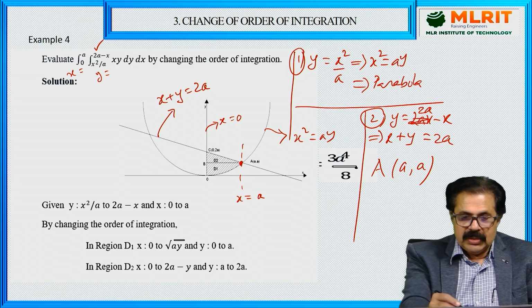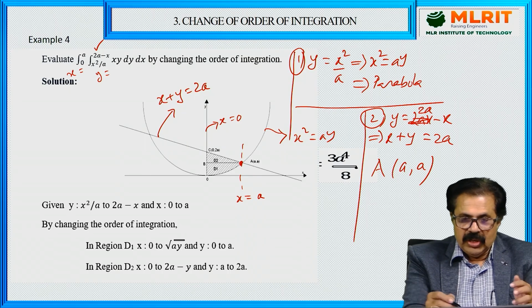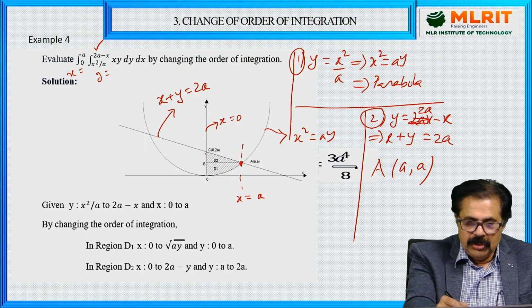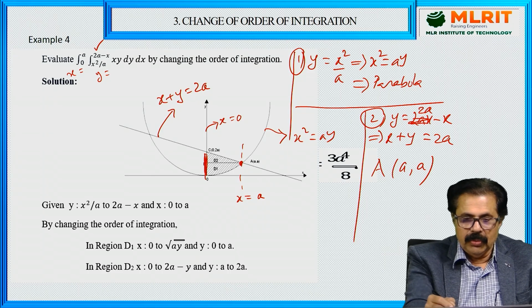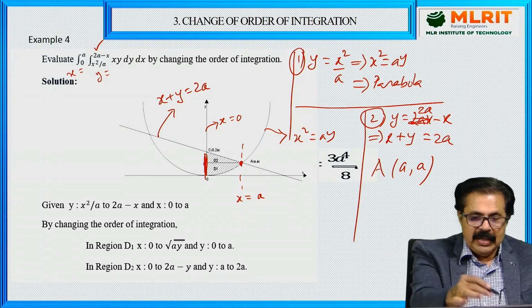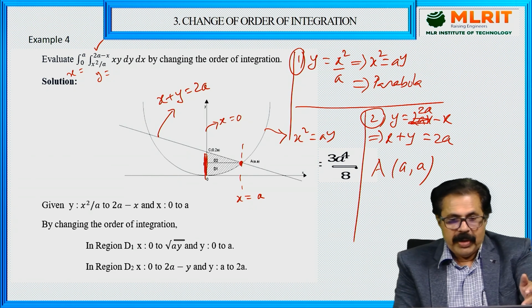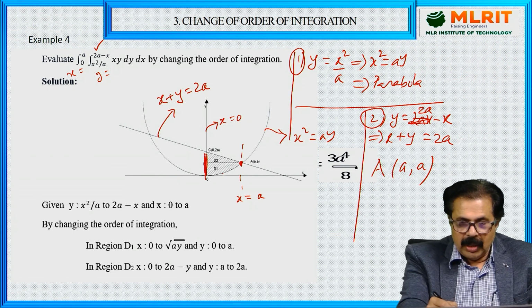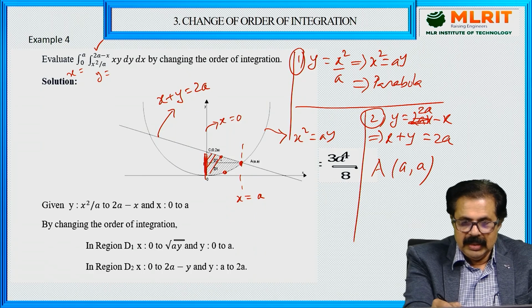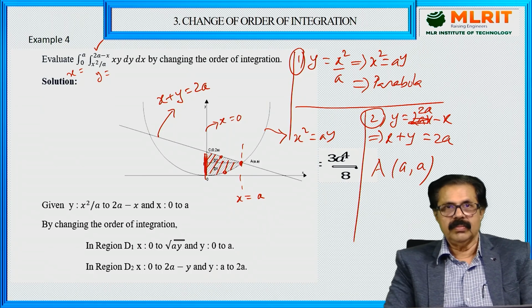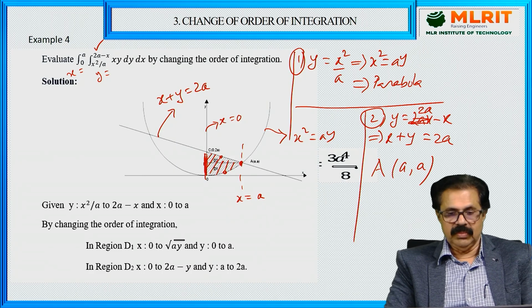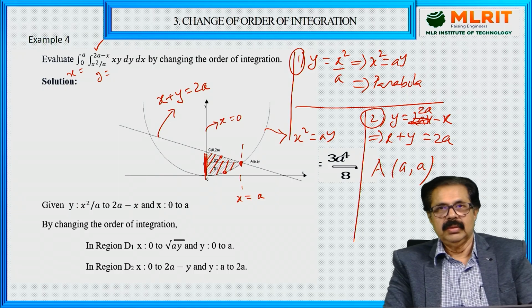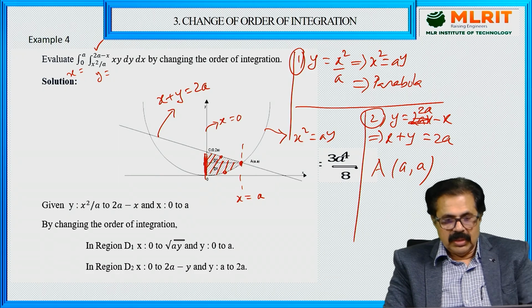So once you understand that, this is x equal to 0, and this is x equal to a, and then you have a parabola and a straight line. So this is the region of integration. A little bit complex, but you can understand slowly. Do it once again. Draw the diagram.